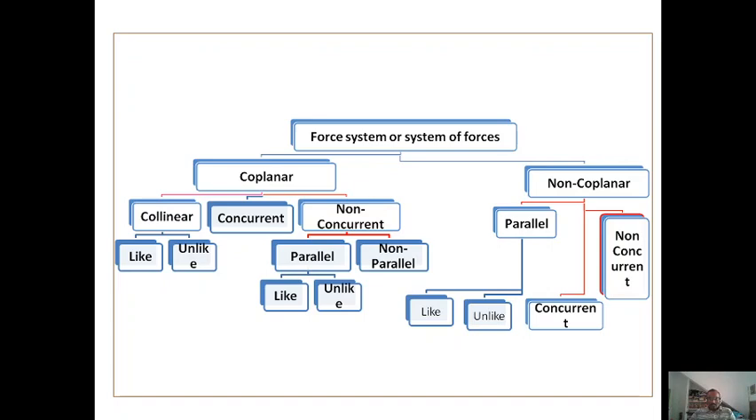Like in the coplanar non-concurrent parallel like forces, their sense will be the same, but they are not concurrent to each other. Similarly, for unlike, their sense is different for the different forces, they are parallel to each other, but they are non-concurrent. So non-coplanar means the number of planes is more, the forces are acting at a number of planes, whereas coplanar has only one plane where all the forces are acting.